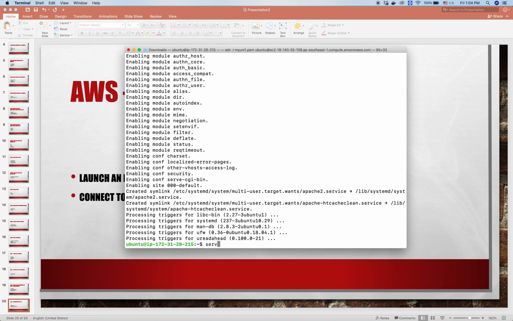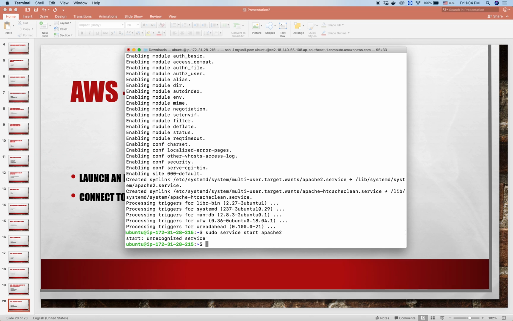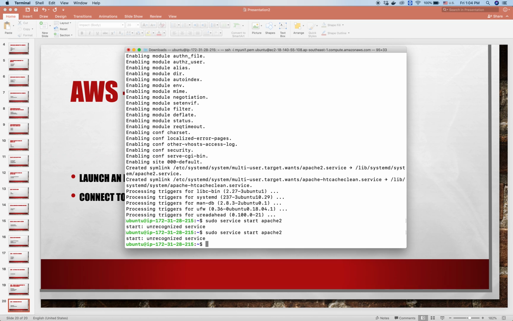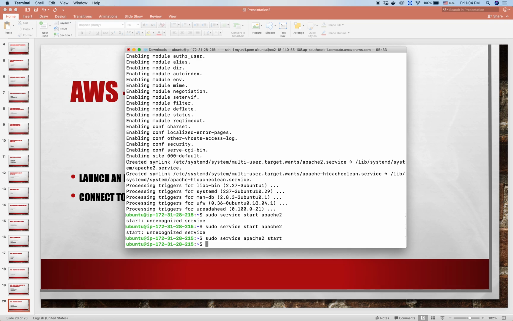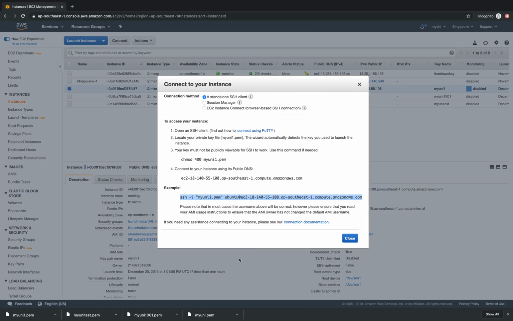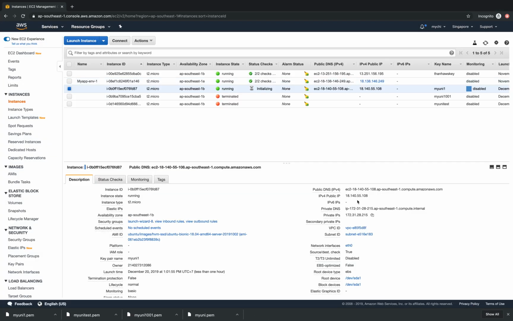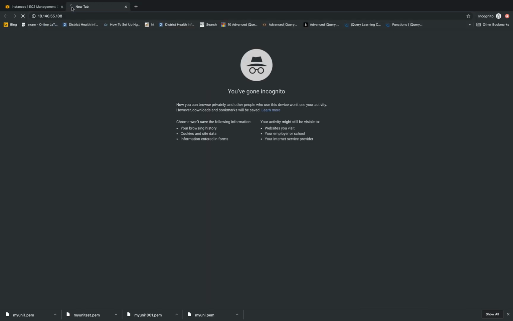And after that, we run service. We can run sudo service stack apache2. And it says to me that it's not going to apache2. Let's try to run one more time. Okay, sorry. Sudo service apache2 start. There we go. We try to copy the public IP address and then try to open it in the browser. Hopefully we can see our website.